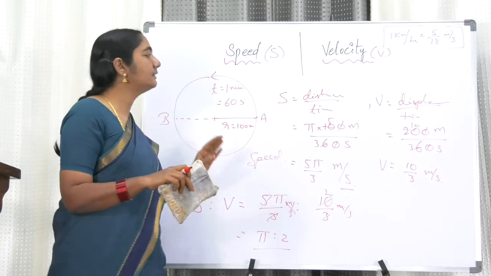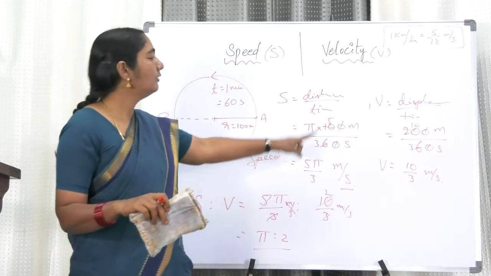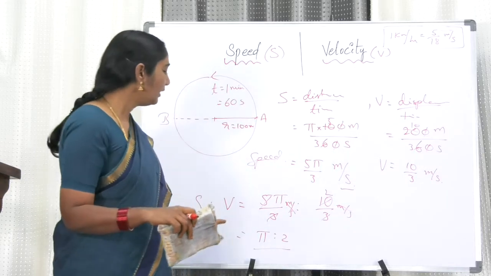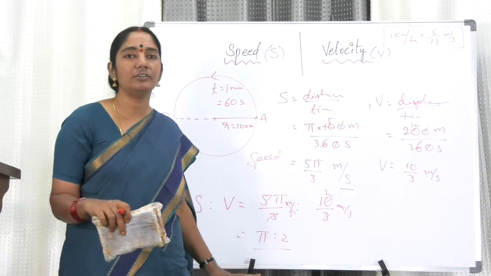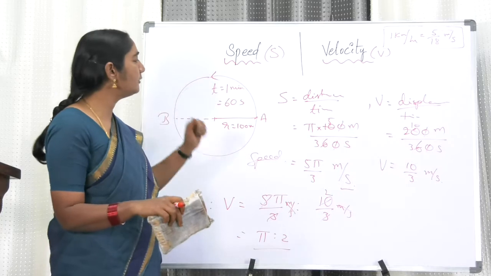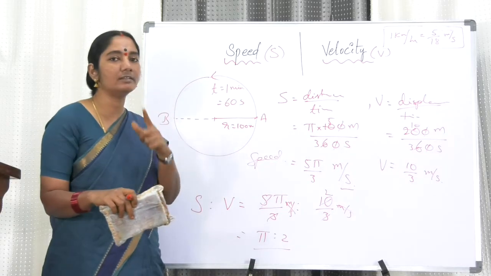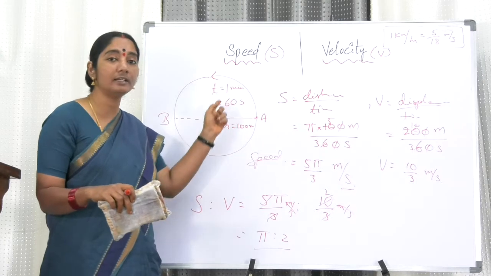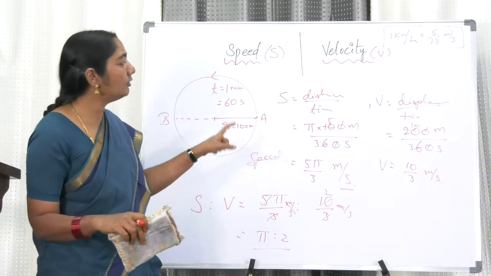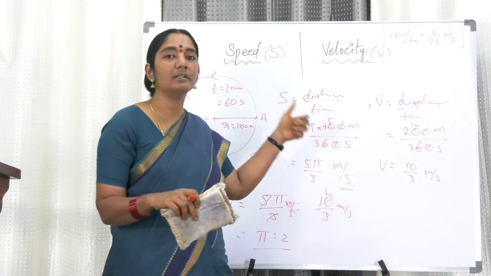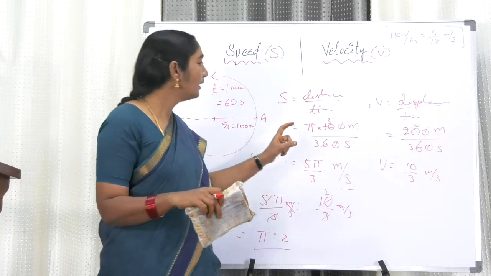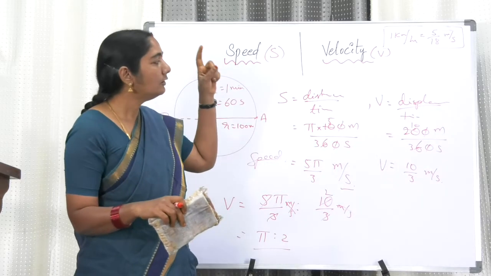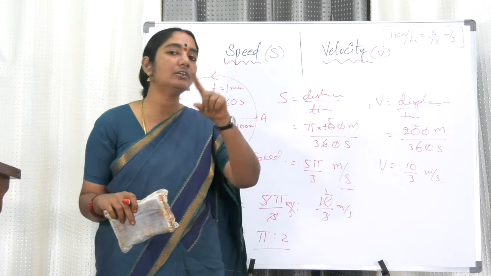So my dear friends, speed is different, velocity is different, and now you understand how to find out the ratio. So in this particular problem, the first step you have to follow is you have to understand the problem. Second step, you have to picturize the problem and write the given quantities in the picture. Third, you have to decide what kind of formula should be used, and you have to see whether you are doing a problem in MKS unit or CGS unit.